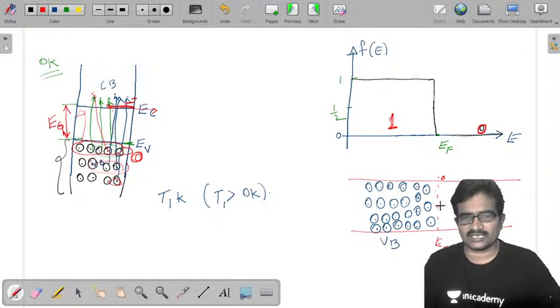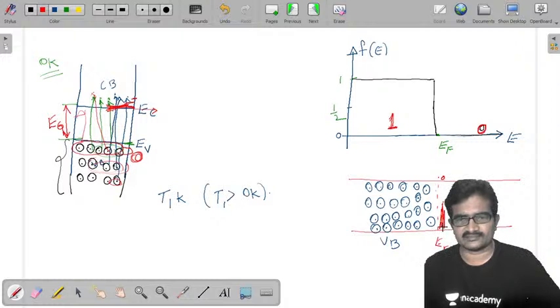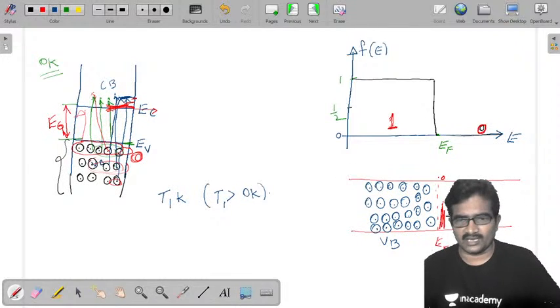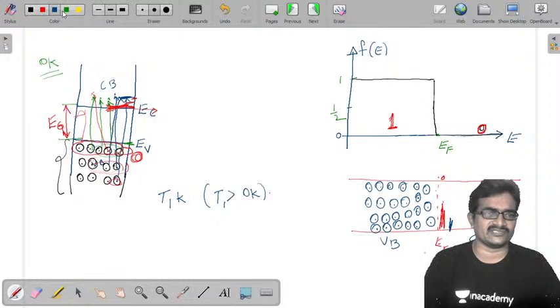Here electrons are going to be occupying. I am representing that one like this. Next level of electron occupancy, blue color. Now next level of occupancy, this much. Next level of occupancy by green color, less.